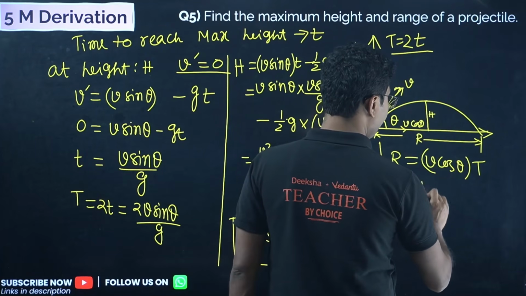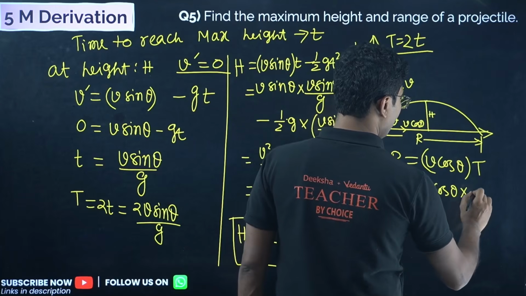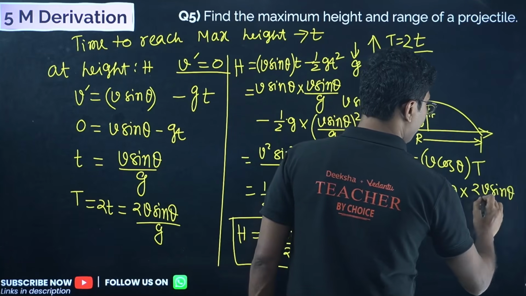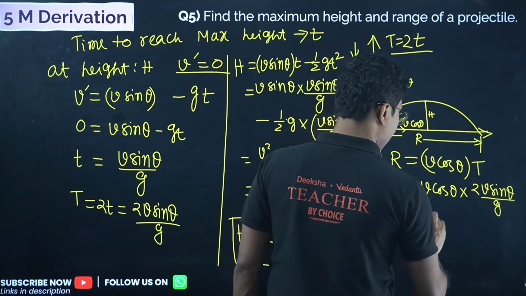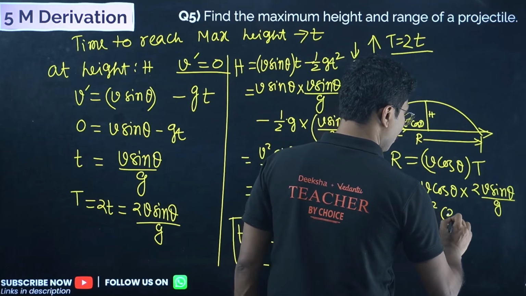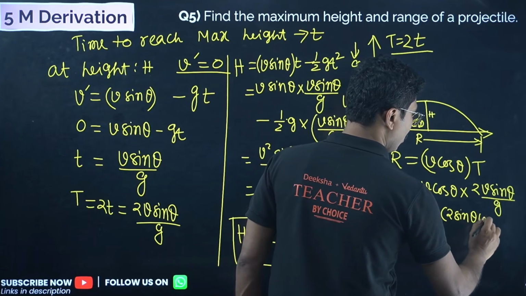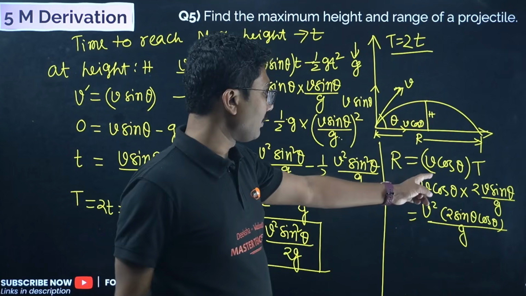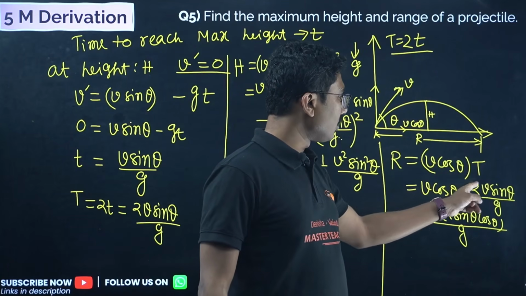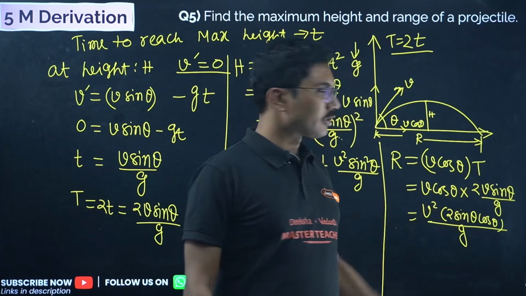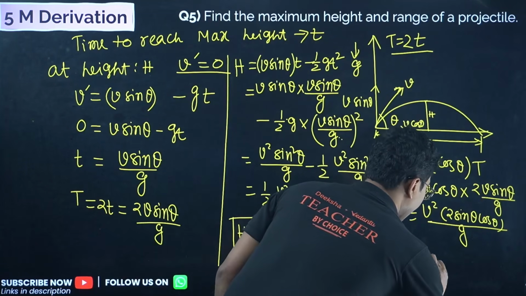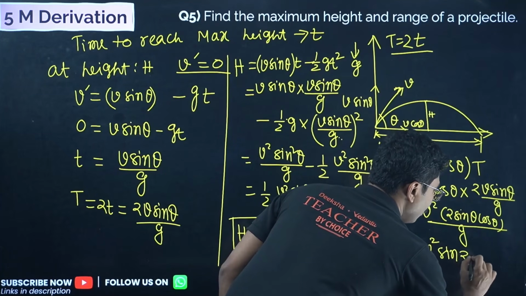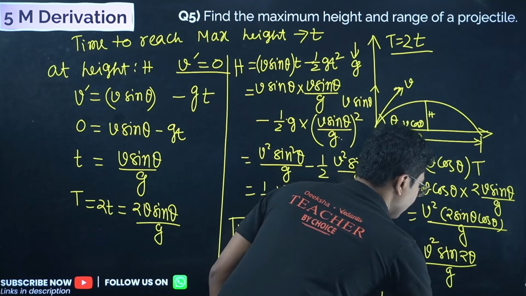So just put the value: V cos theta into 2V sin theta upon G. So that means V square 2 sin theta cos theta divided by G. We have just multiplied V into V, which is V square, and 2 sin theta, and there is a cos theta, just multiply. Everything is multiplied, right? So we can write V square sin 2 theta upon G. This is the range of the projectile.